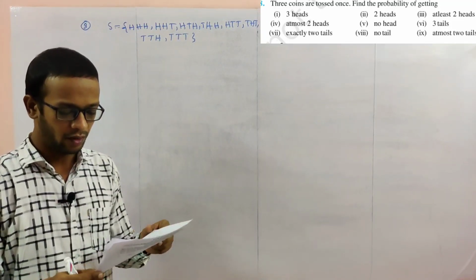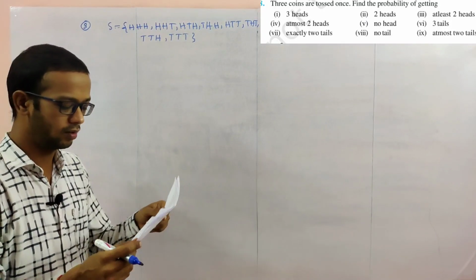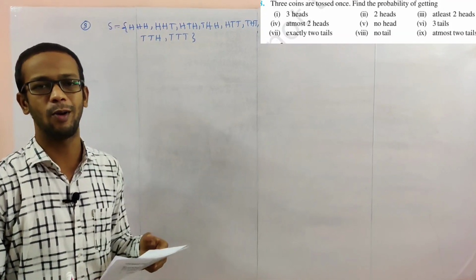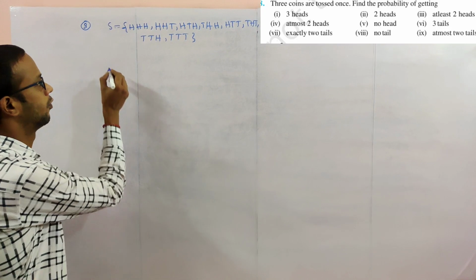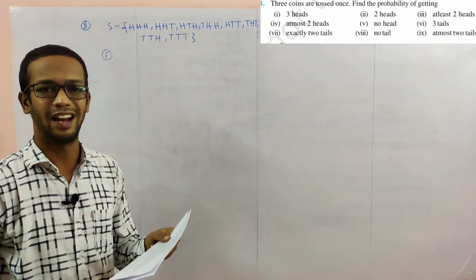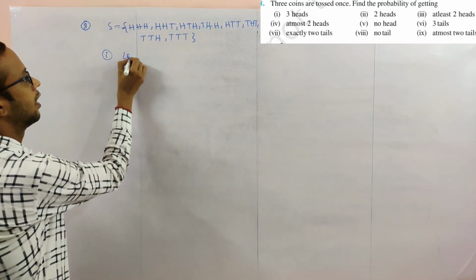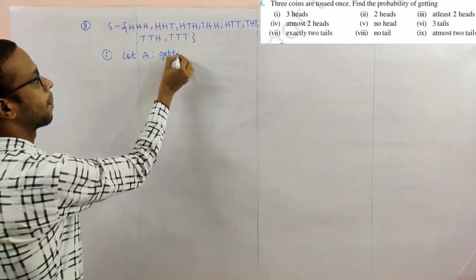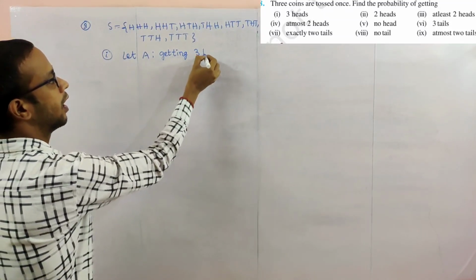Next, find the probability of getting some outcomes. There are 9 questions here, you can see the 9 questions. Some 2 or 3 problems I'll explain, and the remaining you can take as homework. So the first problem in this one: let A be the event of getting 3 heads.